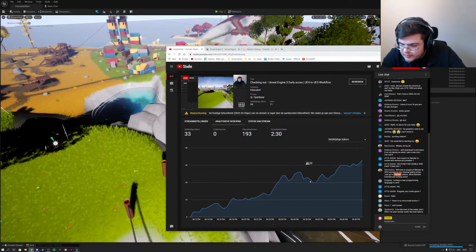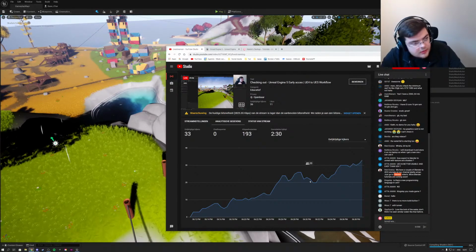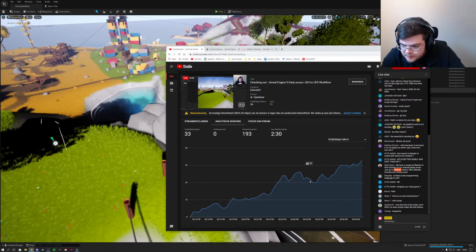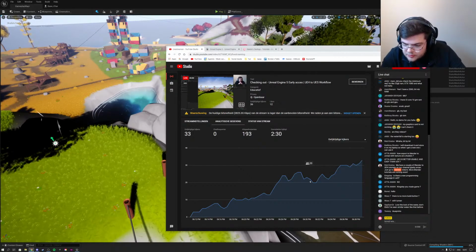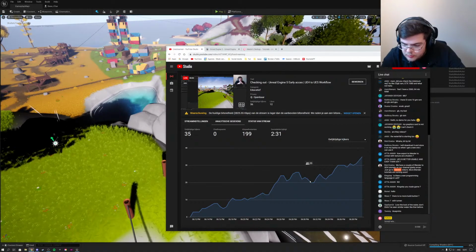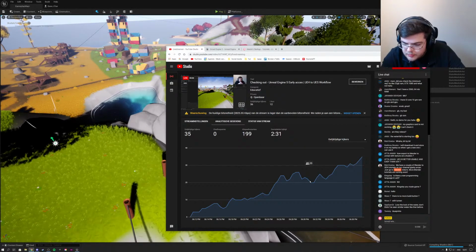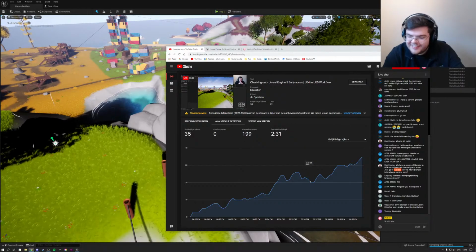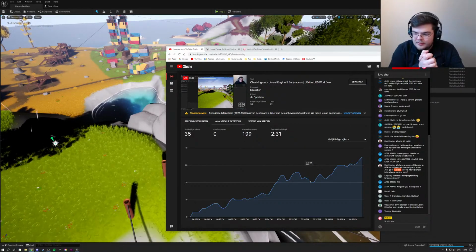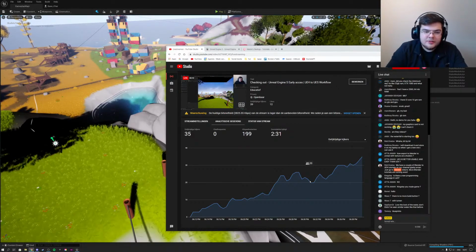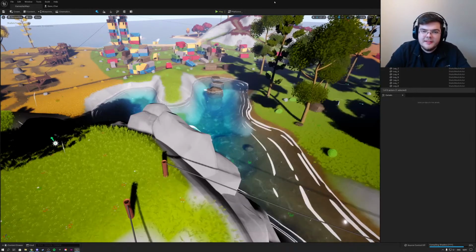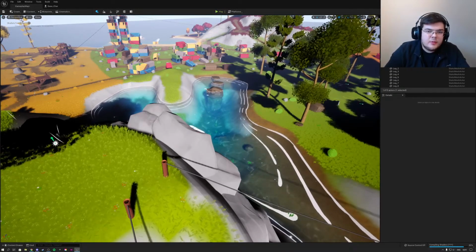Let's see. Kingsley, you made a game? Oh, I think the camera cut out. There's no more build button with Lumen. Love the look of the water. Don't think I've seen water like that before. Thank you. Blueprints. Tommy says blueprints. Yeah, they are still using blueprints, it looks like. Yeah, where is the build button?